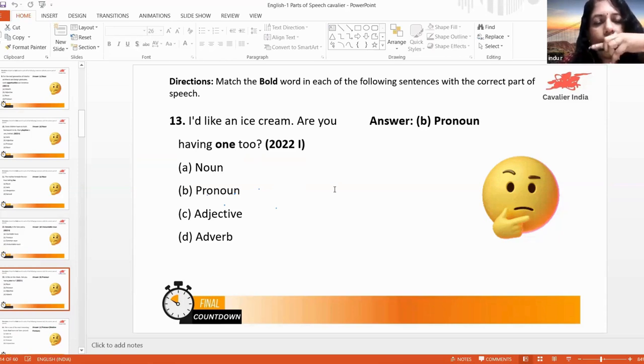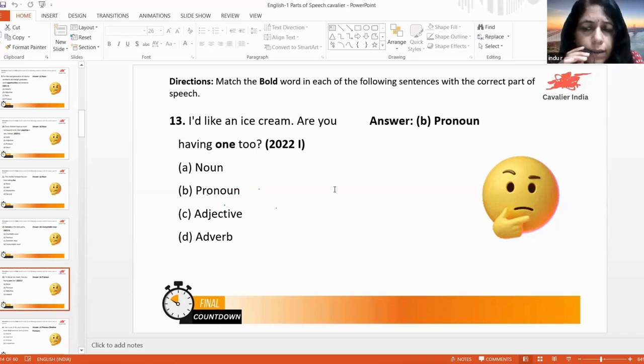Here, are you having one, two? Which is the subject here? Are you having one, two? Which is the verb? Any idea? The answer to this? You are having two chocolates. When we say that, you are having two chocolates.